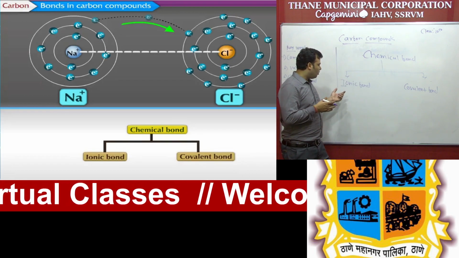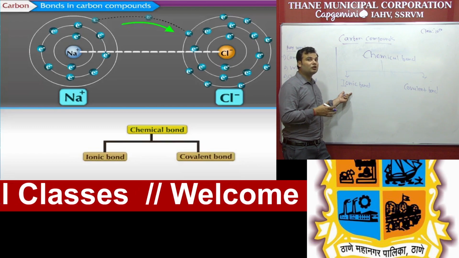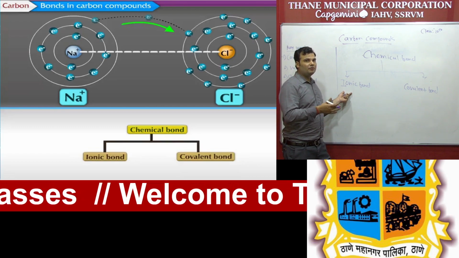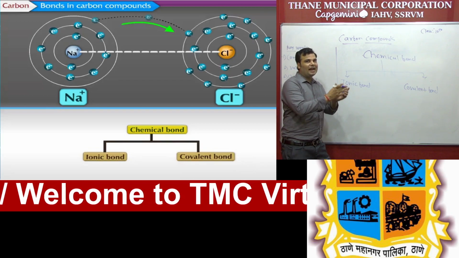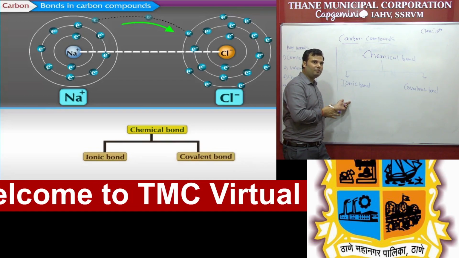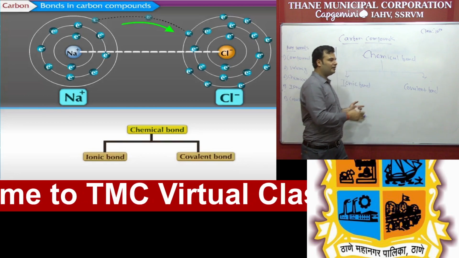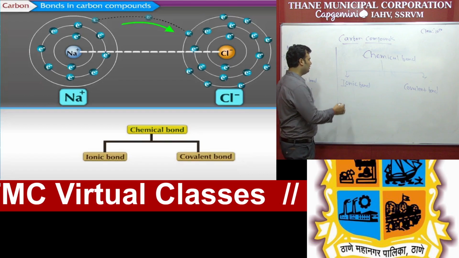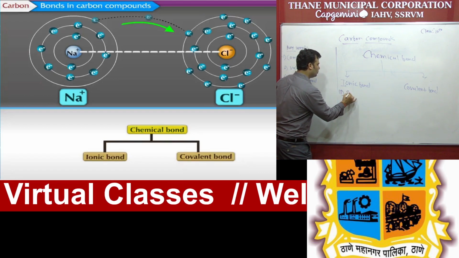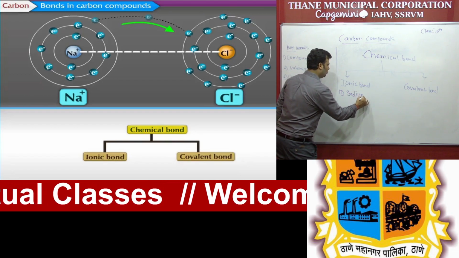You can already see that ionic means formation of ions. I already explained previously that positive ions and negative ions mean there is a formation of ions. The covalent bond we will study later. First we have to discuss the ionic bond. To take a very simple example, that is salt. Which salt? Sodium chloride.